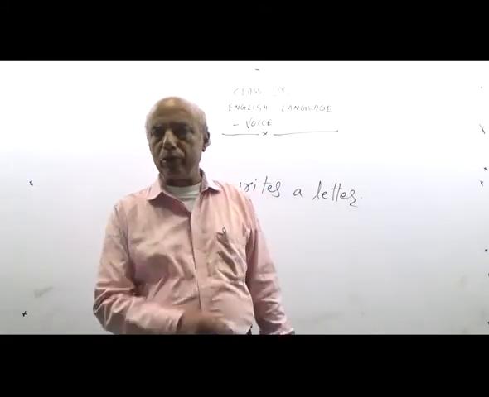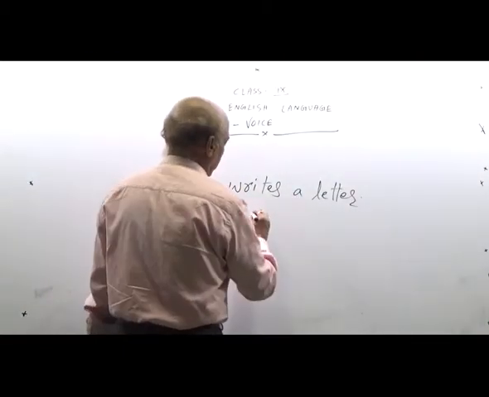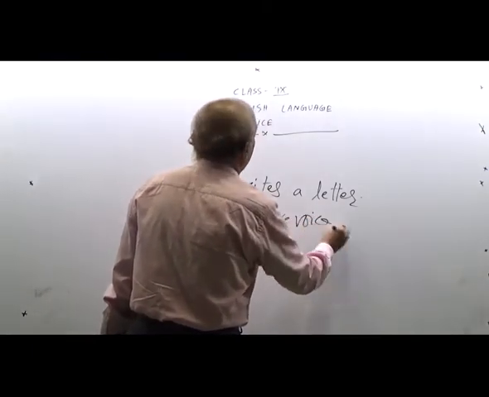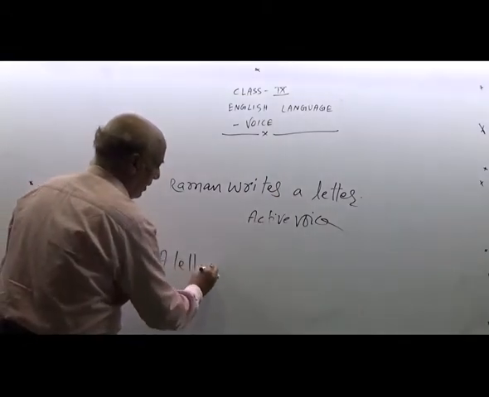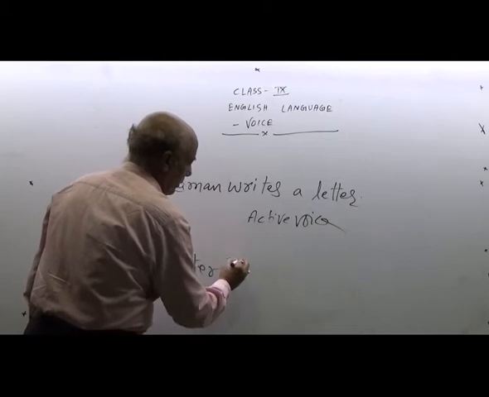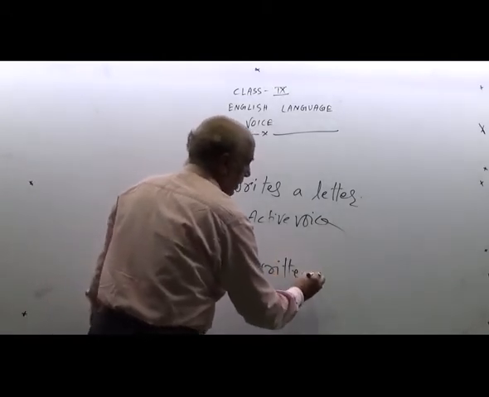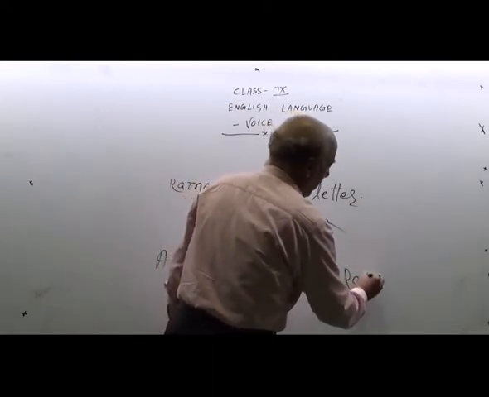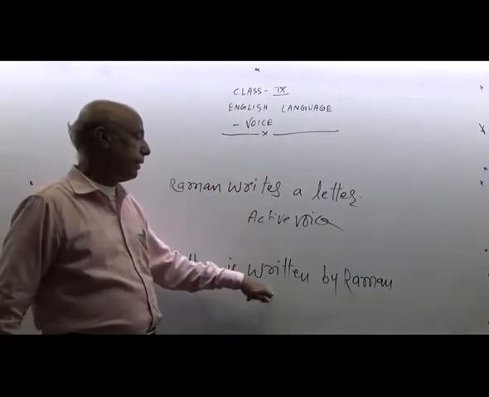Just I am going to change it. As for example, here I have written Raman writes a letter. It is in the active voice. A letter is written by Raman.